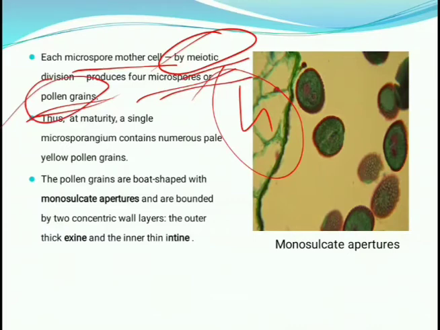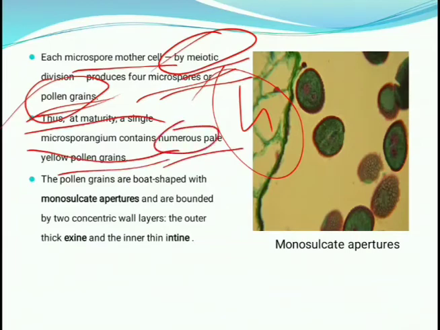And thus at maturity, a single microsporangium contains numerous pale yellow pollen grains.